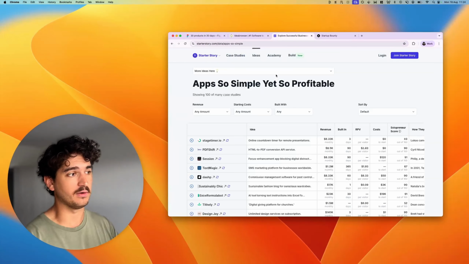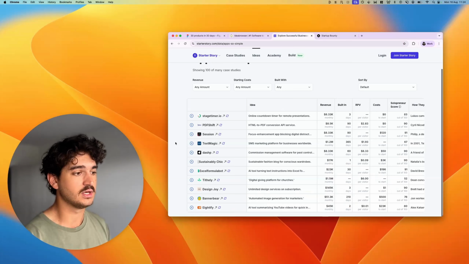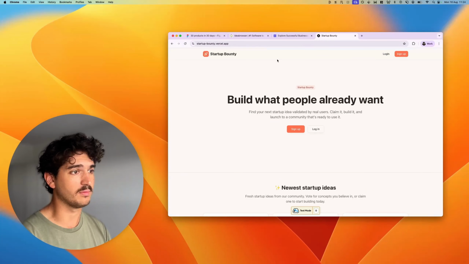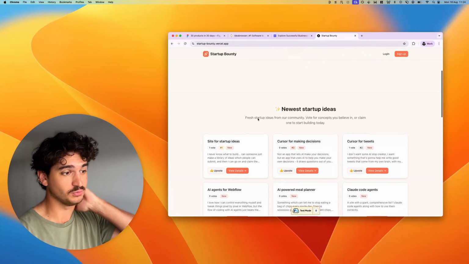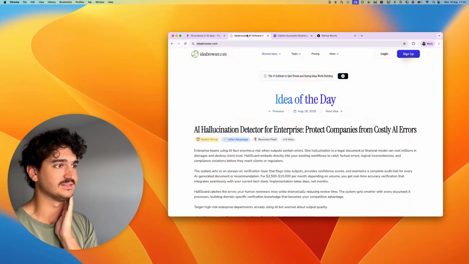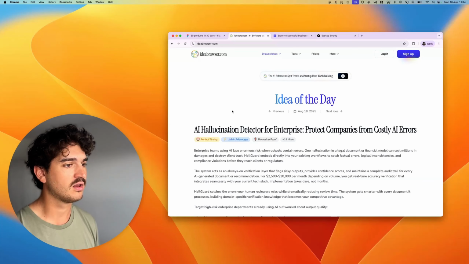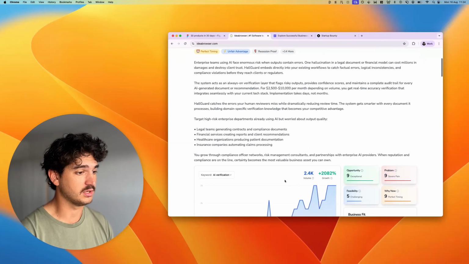First of all, we've got Pat Walls, who's got a bunch of ideas, different products around Starter Story. So definitely worth checking out. We've got my friend Julian, who's just built Startup Bounty, which is a kind of crowdsourced startup ideas. And we've got Greg Eisenberg's Idea Browser, which is a really strong business idea product.